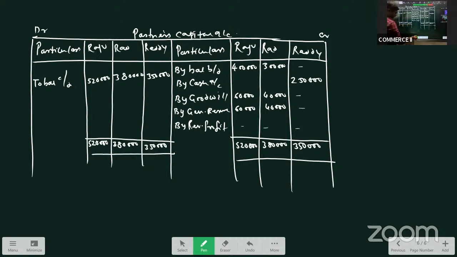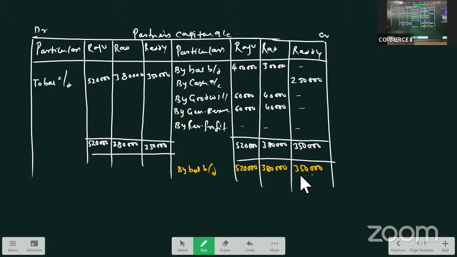Right? Then these are the opening balances. Now balance brought down. Raju's capital is 520. This is 380. This is 350. So simple. Right? Chalo. Now what next?